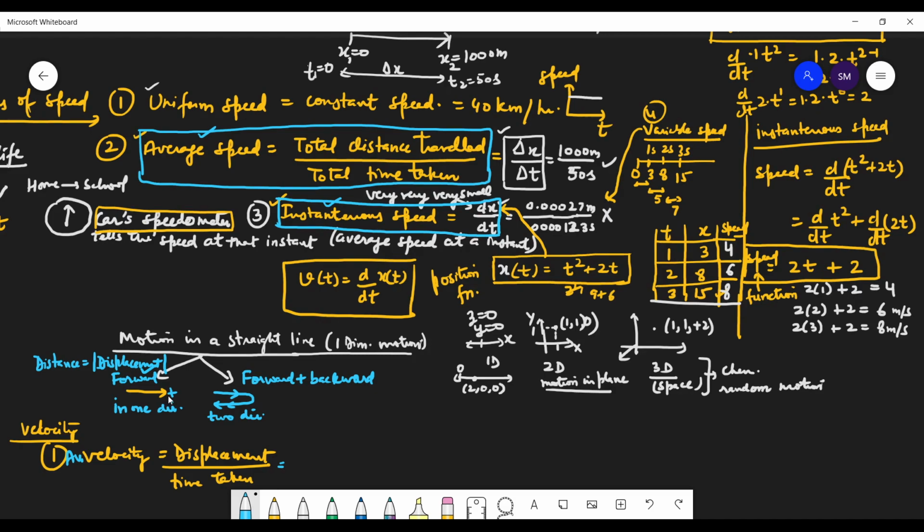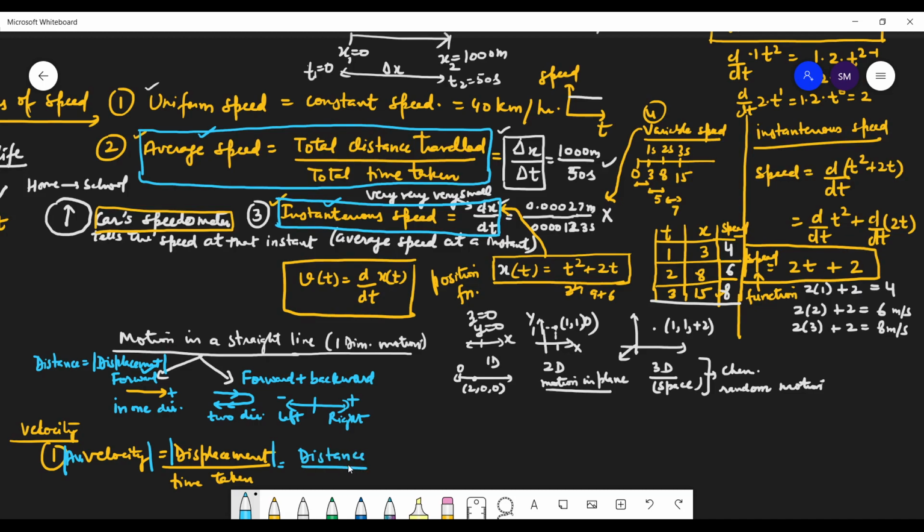Is this clear, students? When we are moving in two directions, then we need to write the directions along with vectors. So positive direction I am taking forward, backward I am taking the other; or you can say moving towards right is positive and moving towards left is negative. But right now I'm studying only this part. So the magnitude of average velocity is equal to the magnitude of displacement, which is equal to distance.